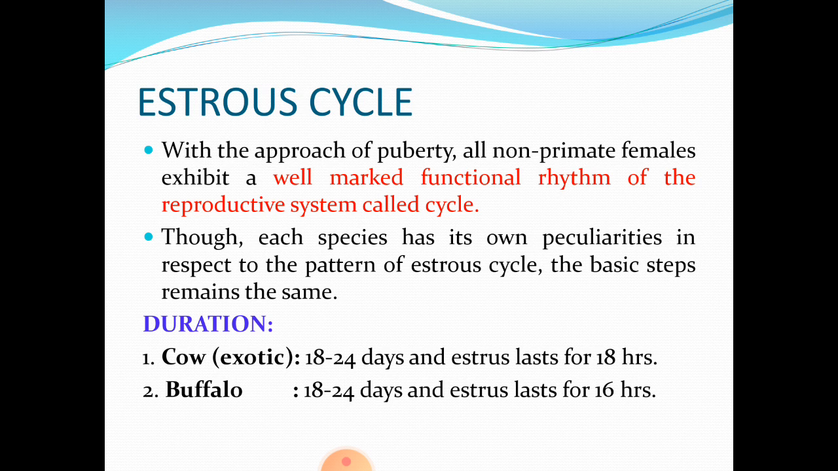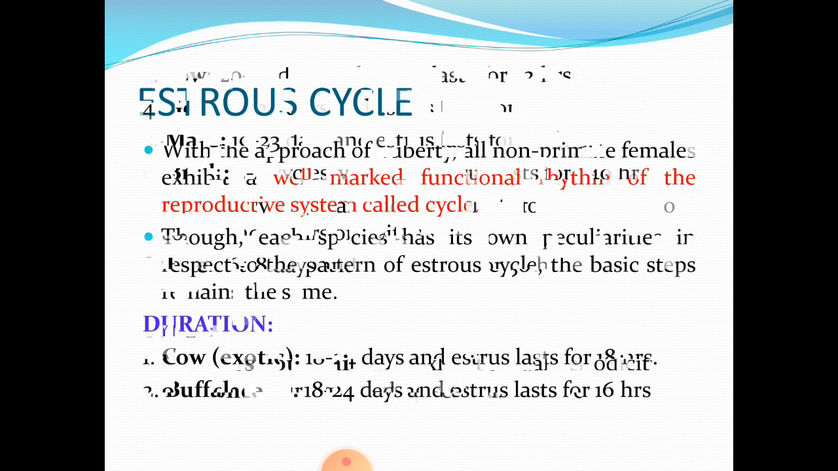Now, in exotic cow, the duration is 18 to 24 days. That means one estrous cycle lasts for about 18 to 24 days and one particular phase called estrus, or the period of heat, during which the female will be ready to accept the male and copulate for reproductive purposes, and this estrus phase lasts for about 18 hours. And in buffalo, 18 to 24 days, same as exotic cow, but the estrus period lasts for about 16 hours.